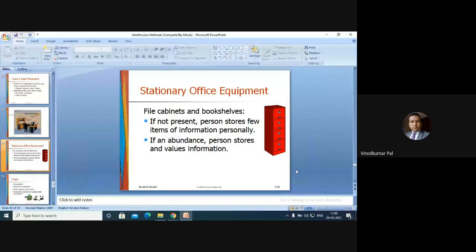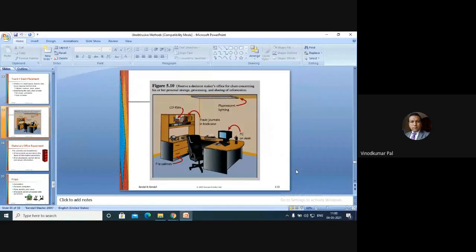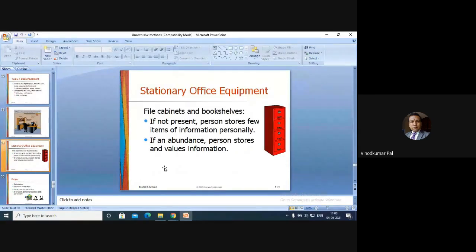Stationery office equipment. The system analyst also has to observe the physical environment of a decision maker, like whether they are using file cabinets or bookshelves, as we have seen in this particular diagram. If file cabinets and bookshelves are not present, then the person has to store a few items of information personally in his computer.